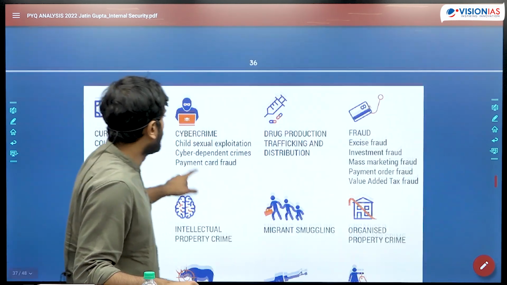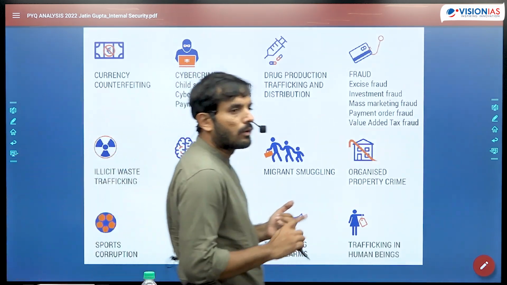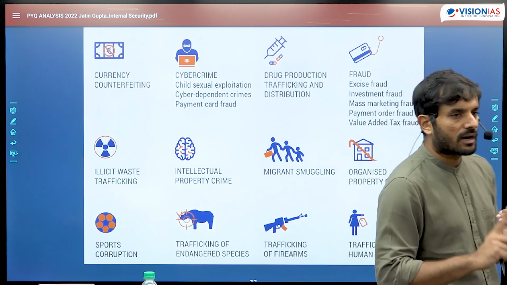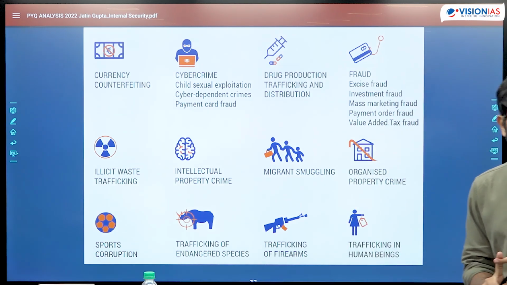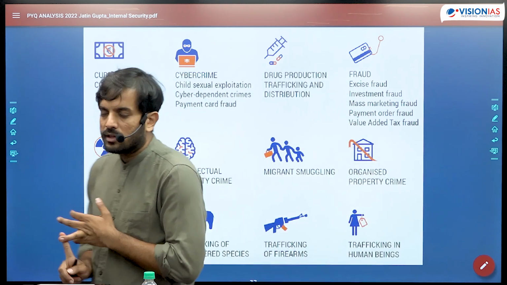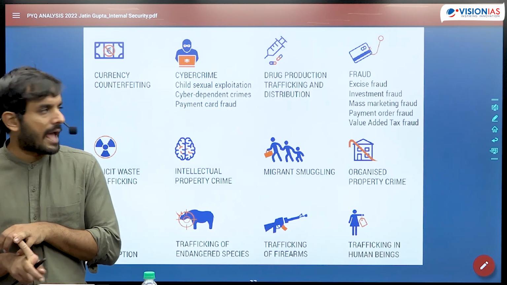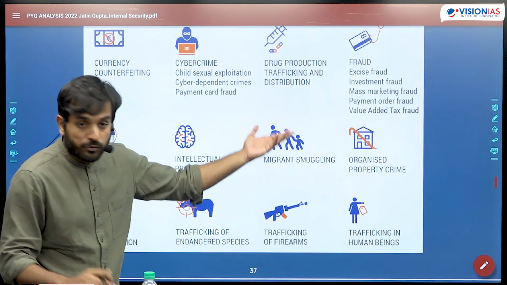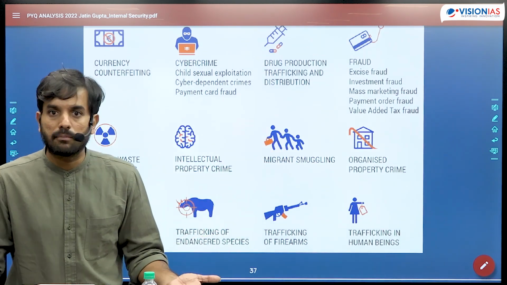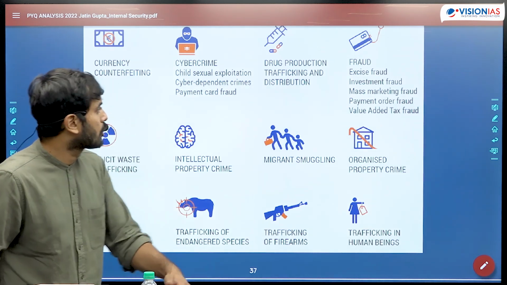Now, let us go into types of organized crimes. You know, there are so many of them. Counterfeiting of currencies, drug trafficking, human trafficking, trafficking of artifacts, trafficking in endangered animals, frauds, internet frauds, cyber frauds that are taking place today are done by organized criminal groups.